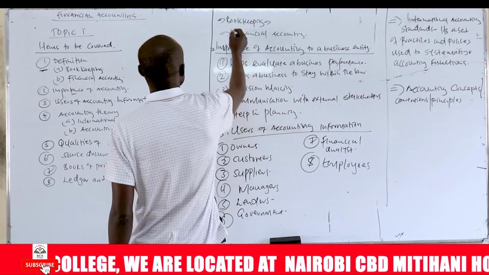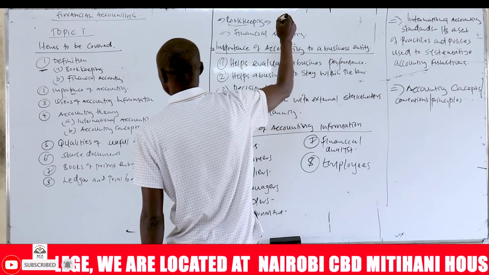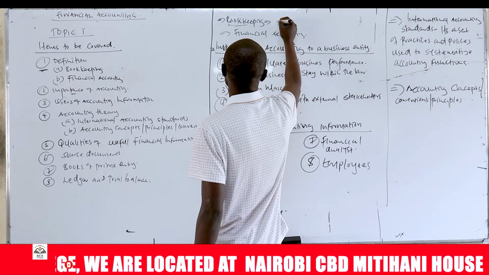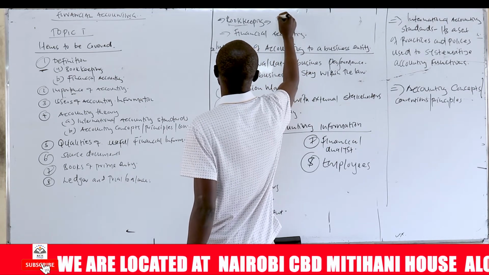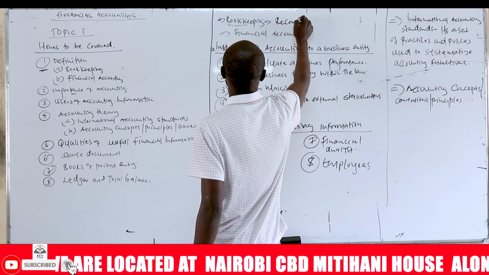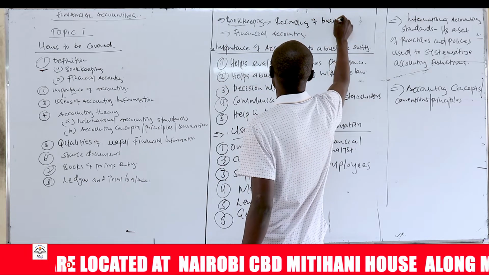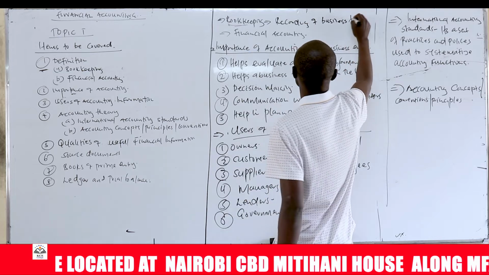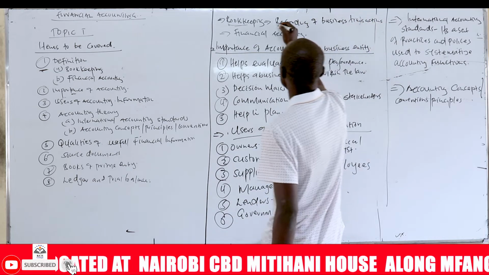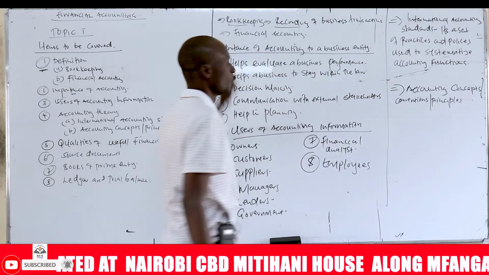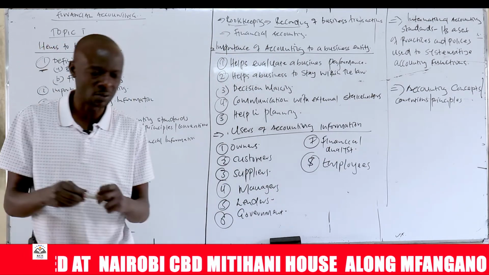So what is bookkeeping? So bookkeeping is the activity of recording business transactions in the books of accounts. It involves recording of business transactions in the books of account. So when you talk about bookkeeping, we simply mean you're recording transactions in the books of account.